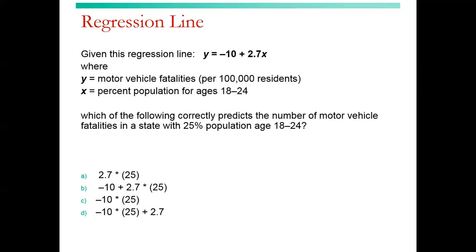Which of the following correctly predicts the number of motor vehicle fatalities in a state where 1/4 of the population is aged 18 to 24? So we would put 25, the 1/4, 25% into the x value, multiply that onto the 2.7, and add that to -10. So choice B.